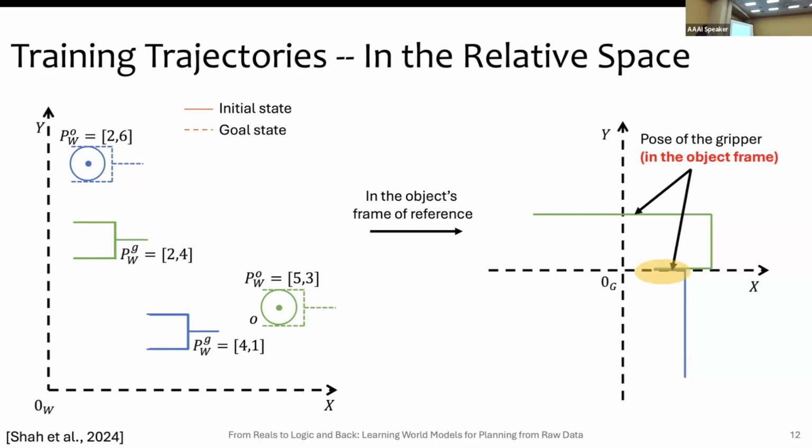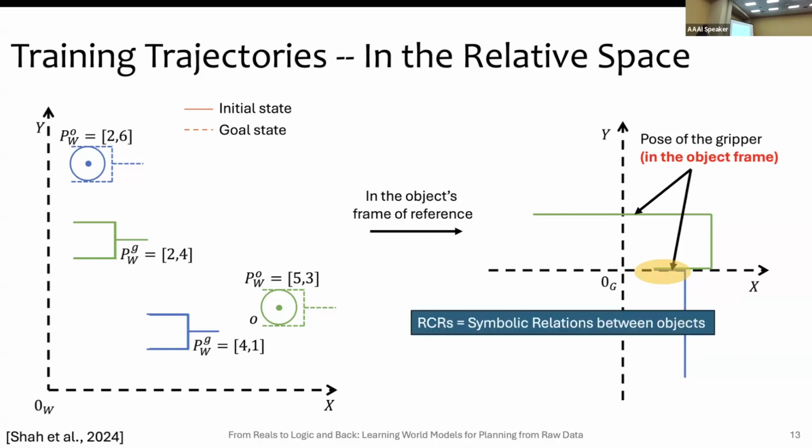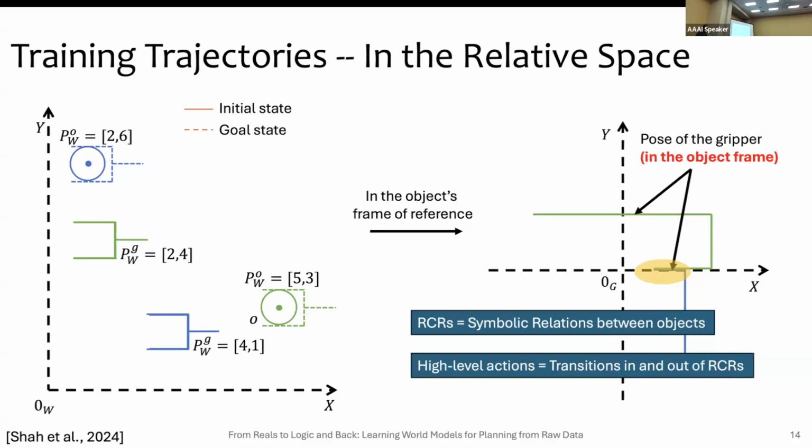This yellow region becomes what we call a relational critical region, relational because it is in the relative frame of reference of the object. We use these relational critical regions to define symbols, or relations, between objects. And then actions for the robot become transitions in and out of these symbolic relations.